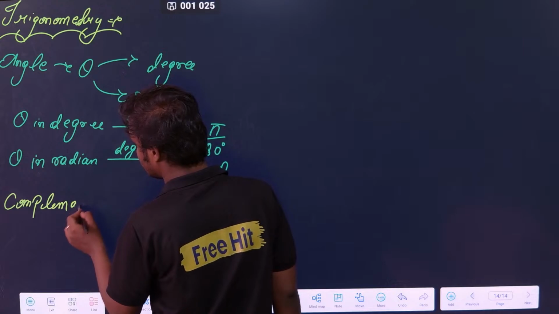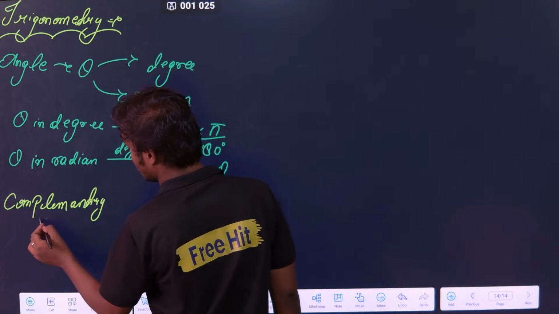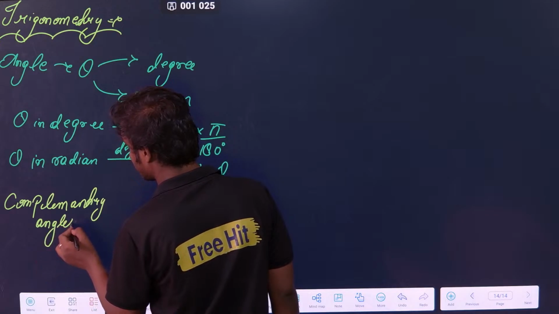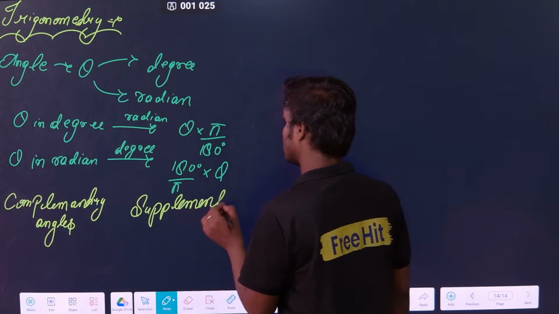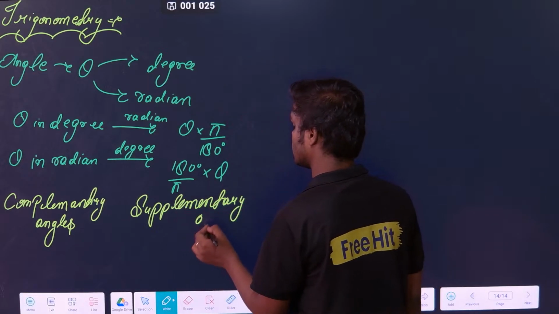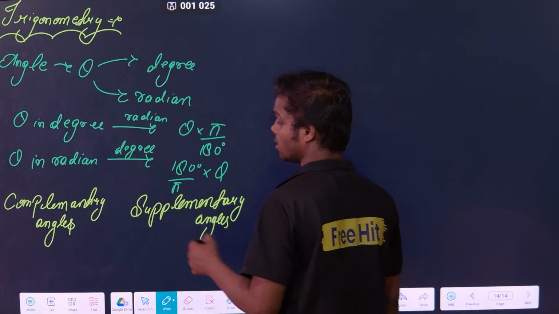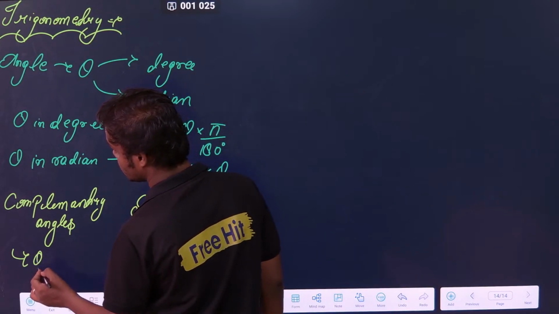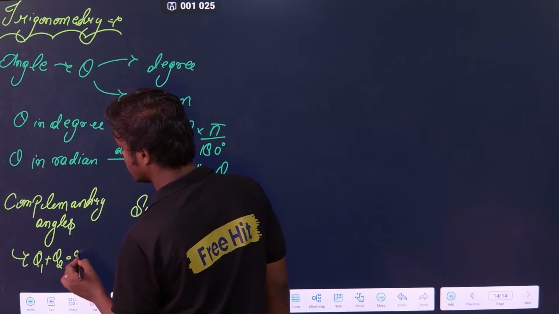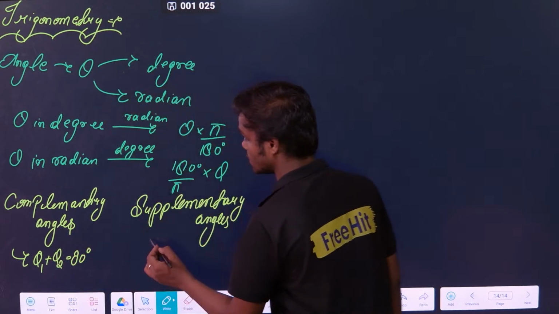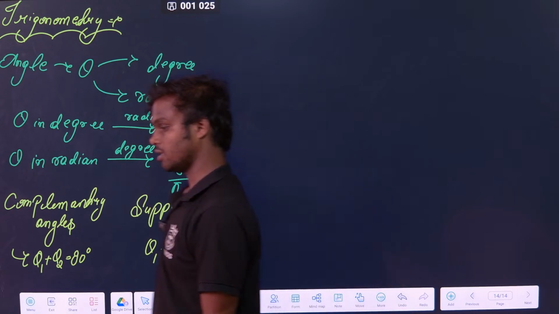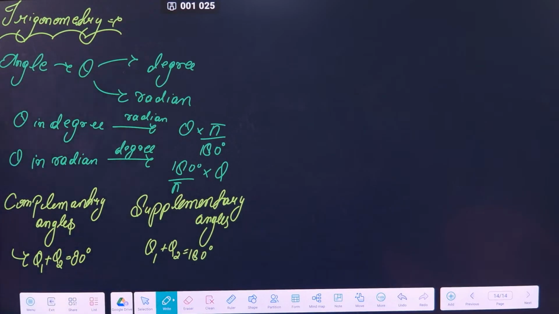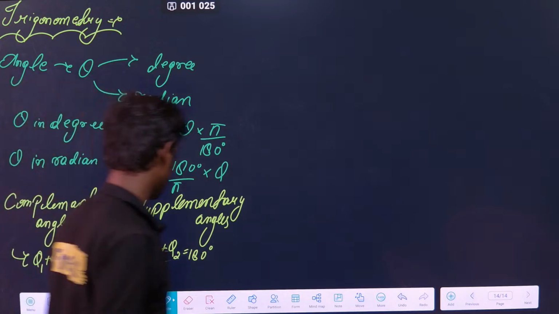That is complementary angles and supplementary angles. Complementary angles means suppose if you add two angles and you get 90 degree, then it is called complementary angles. And suppose you add two angles and you get 180 degree, then it is called supplementary angles. Clear? If you add and get 90 degree, it is complementary. If you add and get 180, it is called supplementary angle. Clear? Any doubt? Okay.